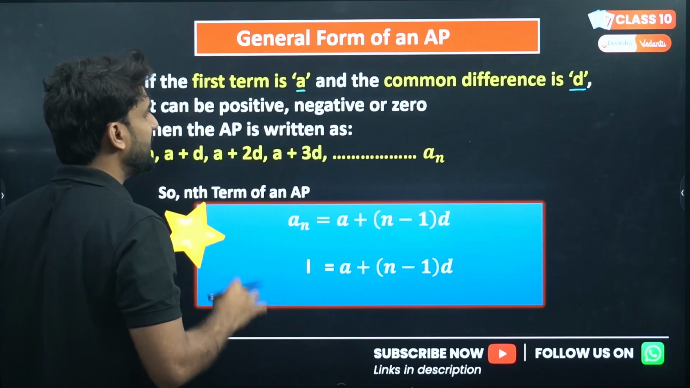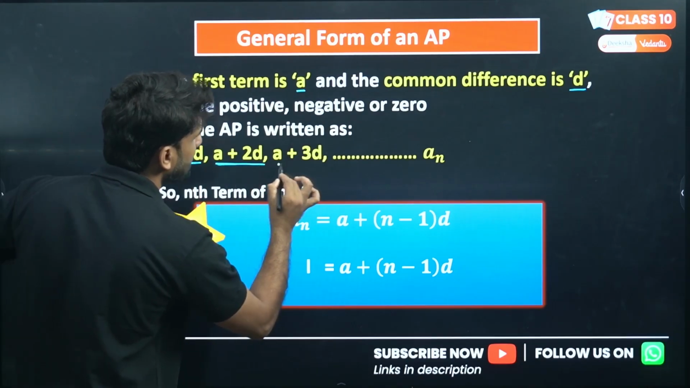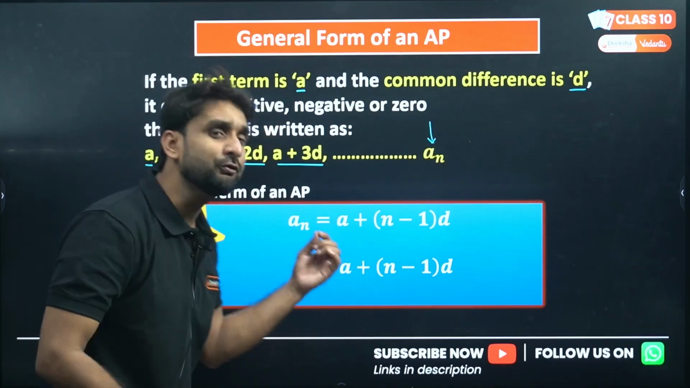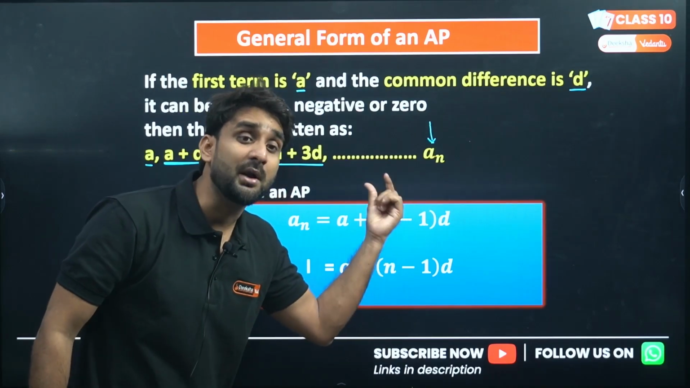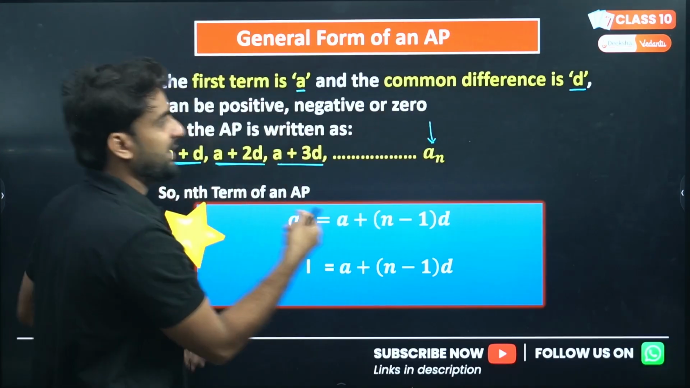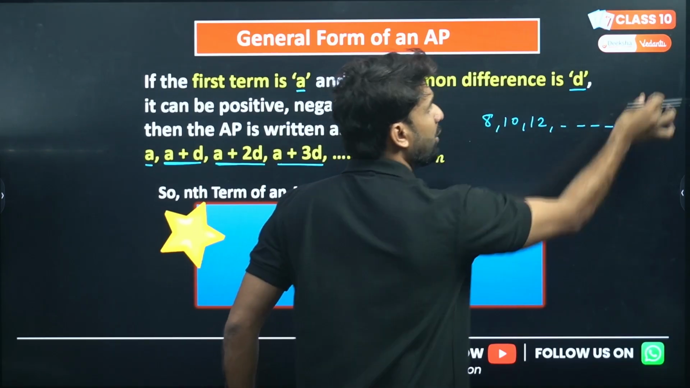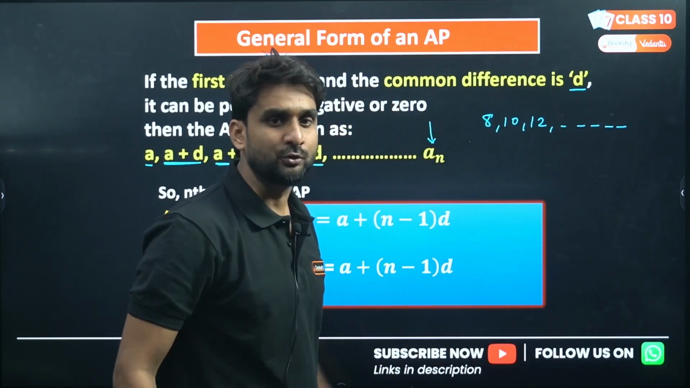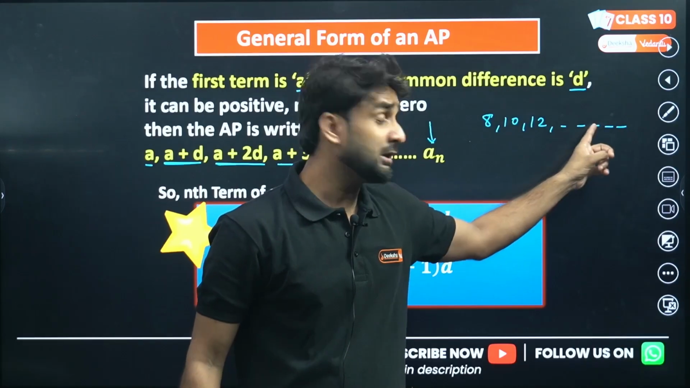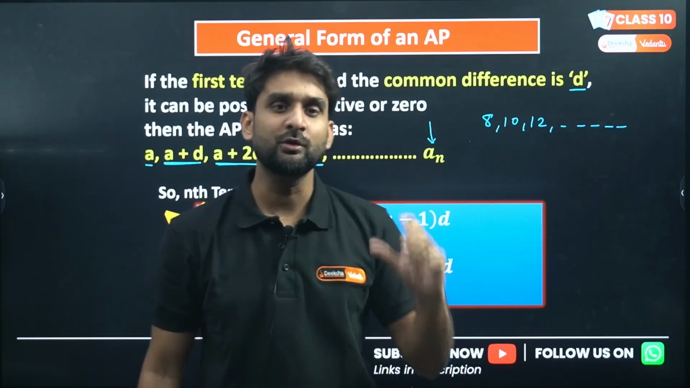So the AP is written as a, a plus d, a plus 2d, a plus 3d, and so on, and the last term, as I have already told you, is unknown. I don't know the last term. Here the dots mean "and so on". If I'm writing an AP, 8, 10, 12 and so on, and I'm asking you what will be the last term, do you know it? No, you don't know the last term, because I'm putting dots here. So dots indicate this AP is endless. This AP is not ending anywhere.